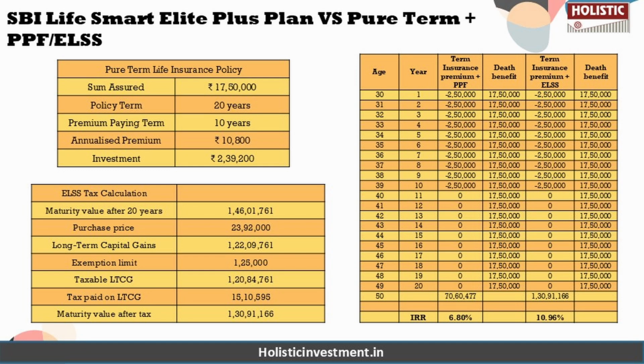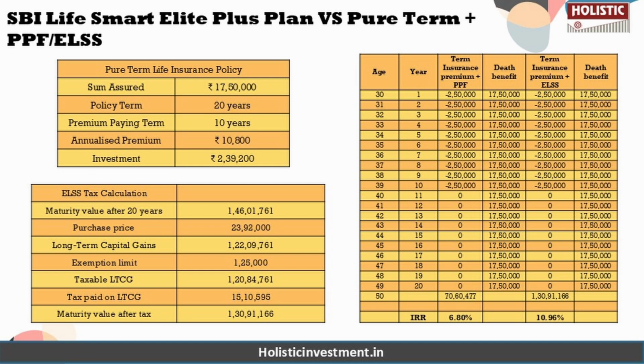And in the ELSS scenario, you can see the pre-tax maturity value is 1.46 crore, while the post-tax maturity value after accounting for the capital gains tax is 1.30 crores. If you calculate the IRR even for the post-tax maturity value, you get an IRR of 10.96%.